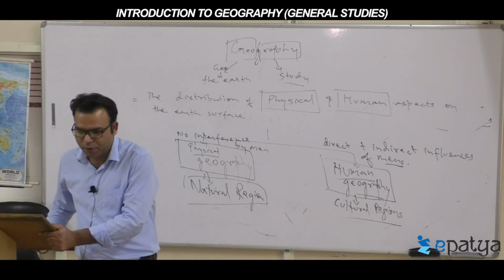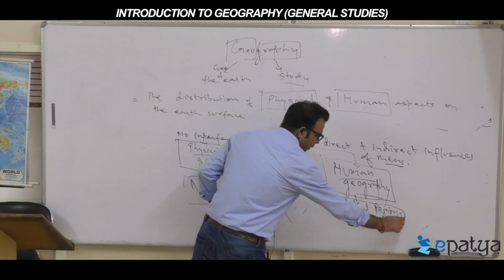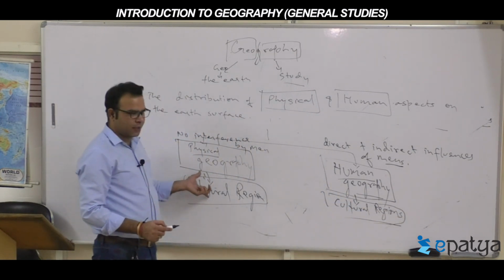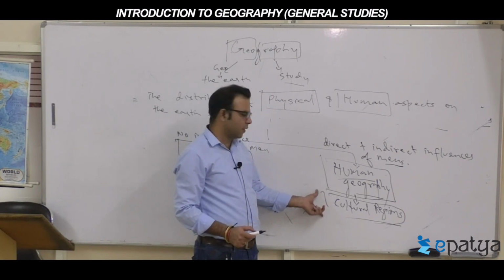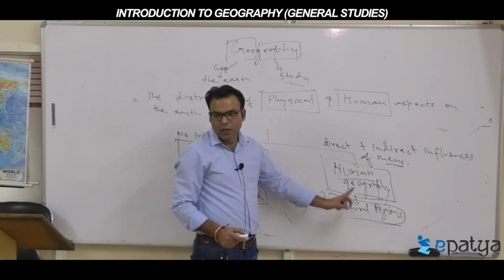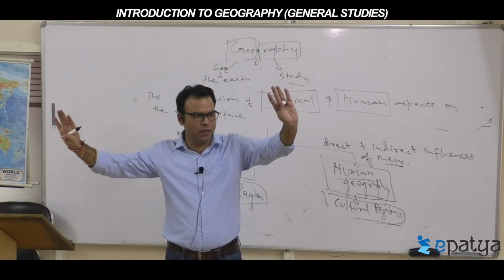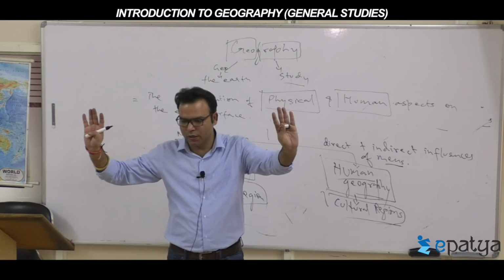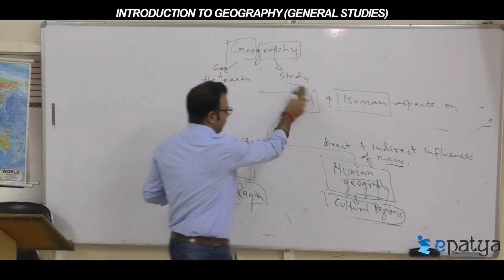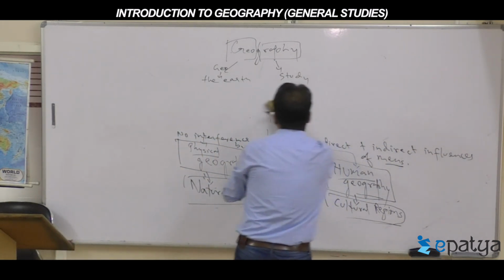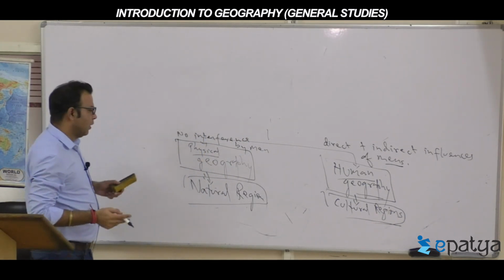Cultural regions. So actually geography is a study of two regions. One is naturally created, natural regions. Second is man-created regions or society, culture-created regions, called cultural regions. So in geography we only study two things: the cultural regions and the natural regions. Now, let me move one by one in detail. If you understand this, you can link all.